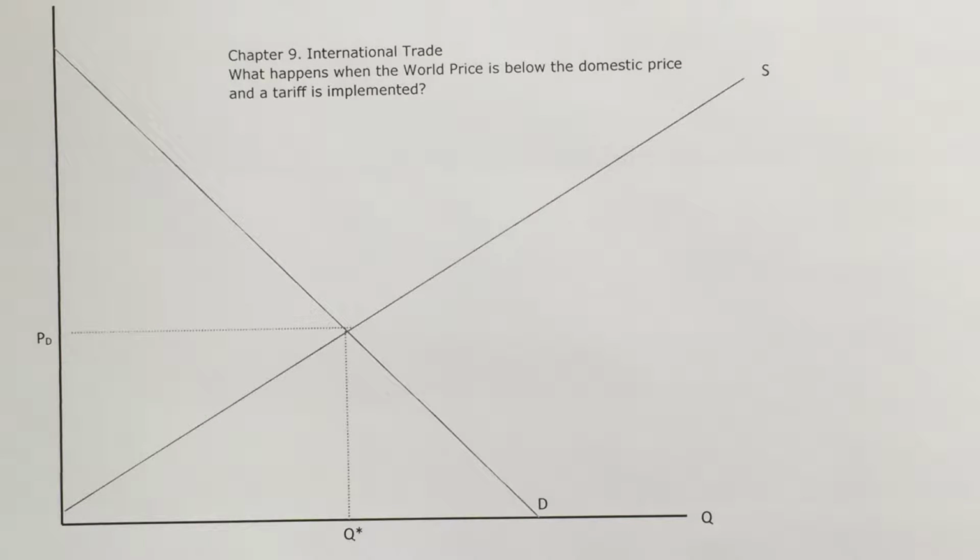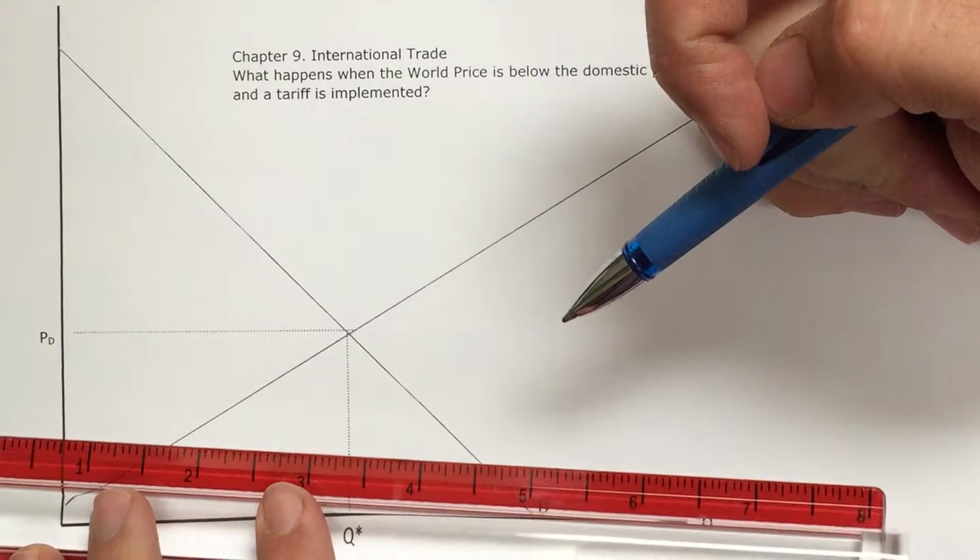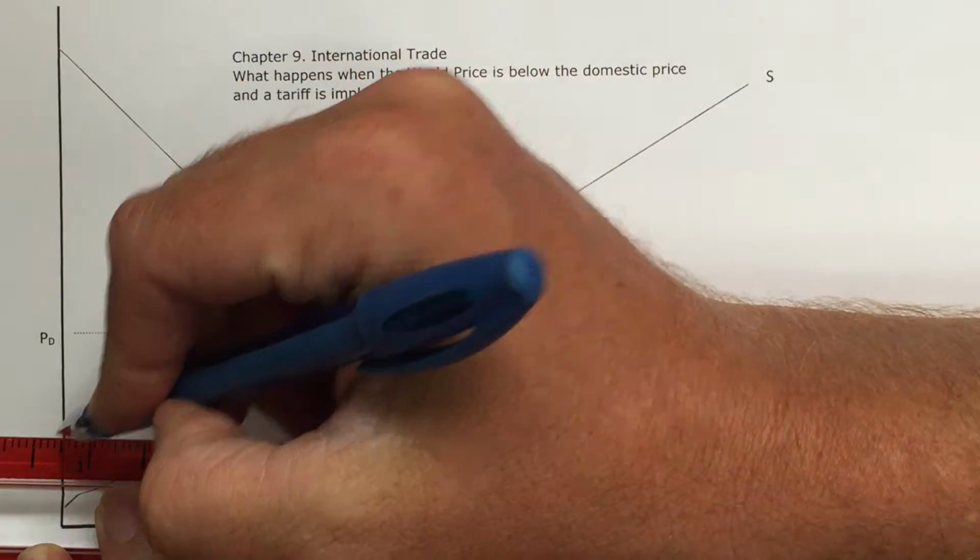But when they are importing goods, meaning the quantity demanded is greater than quantity supplied, being driven by the lower world price, they become net importers. And a tariff is a tax on imported goods. And so let's first show what happens when we have the world price below.